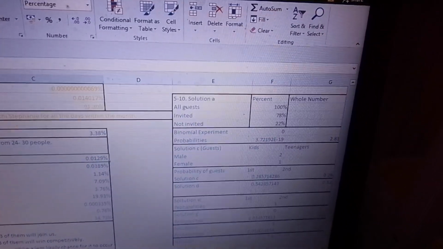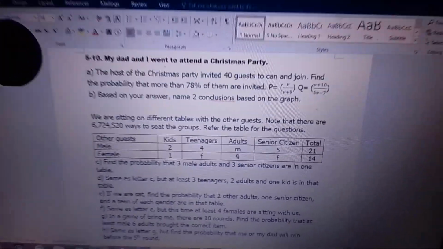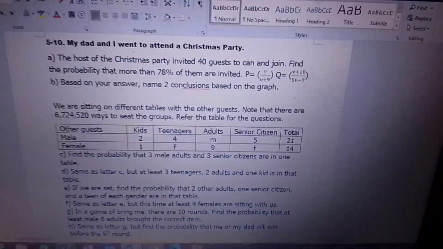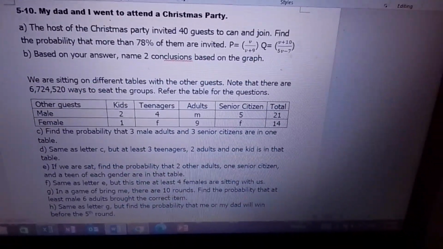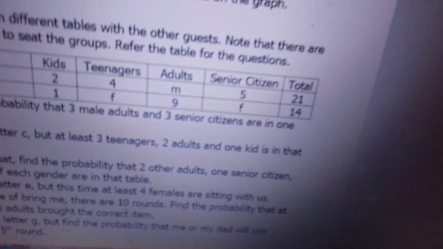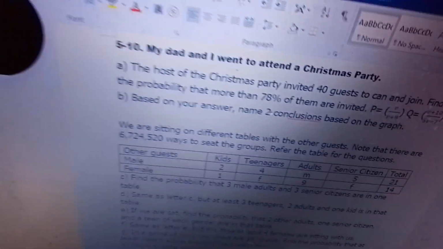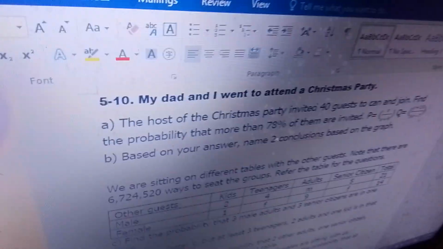Next, letter C. I said here, for this item, for letter C to F, we are sitting on different tables with the other guests. Note that there are 6,724,520 ways to seat the groups. Refer to the table for the questions. So here are the questions. First, we need to get the total. Because it says here, there are 6,724,520 ways to arrange the groups, and we need to know how many possible arrangements there are.